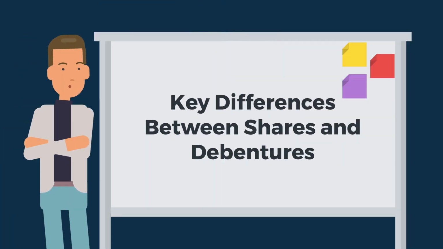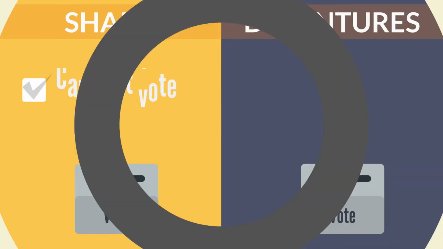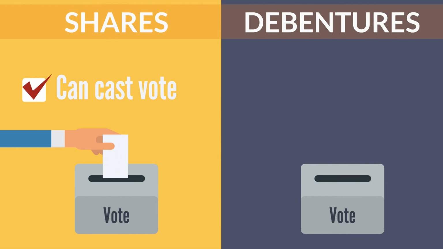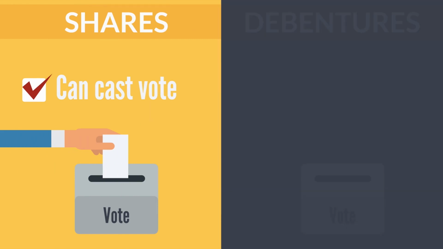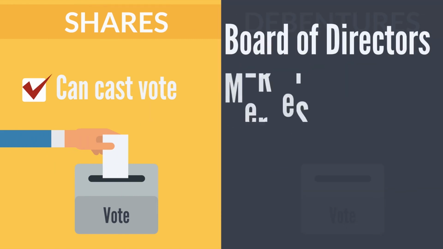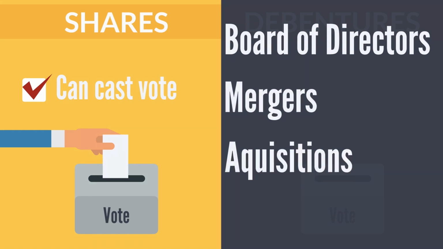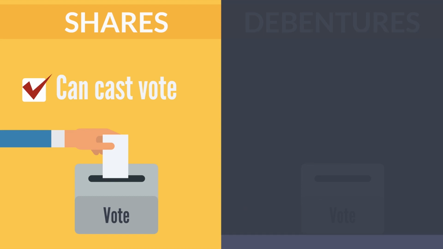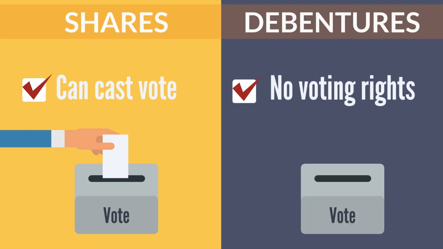Key differences between shares and debentures. Voting rights. Shareholders have voting rights and can participate in the decision-making process of the company, such as electing the board of directors, voting on mergers and acquisitions, and approving major changes in the company's policies. Debenture holders do not have any voting rights and do not participate in the company's decision-making process.